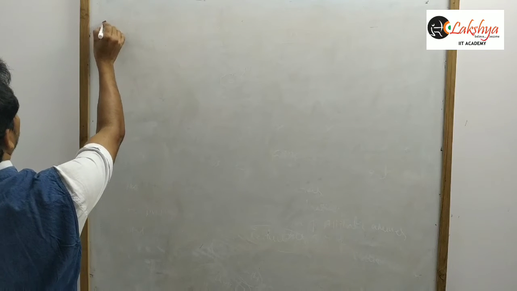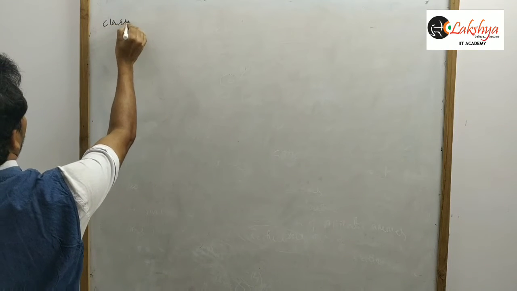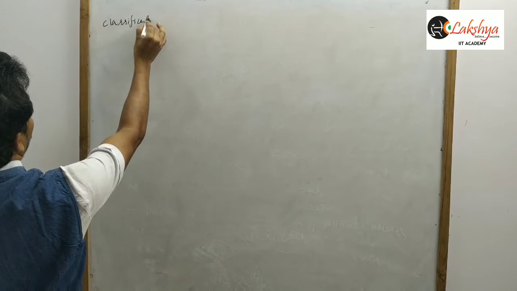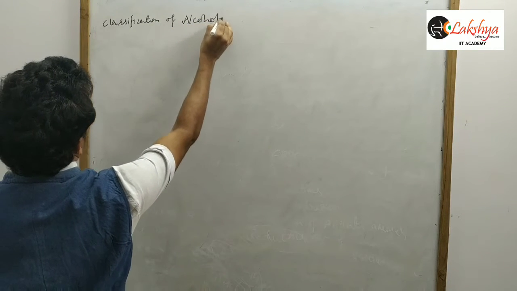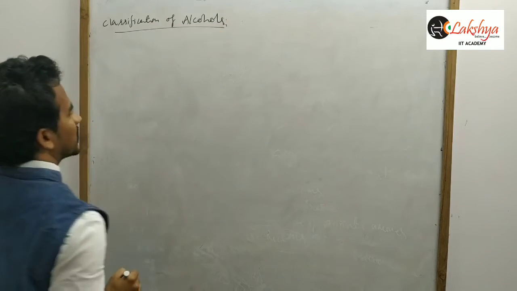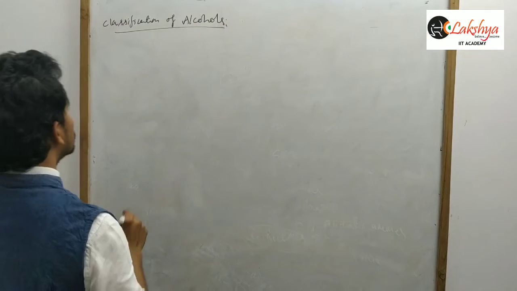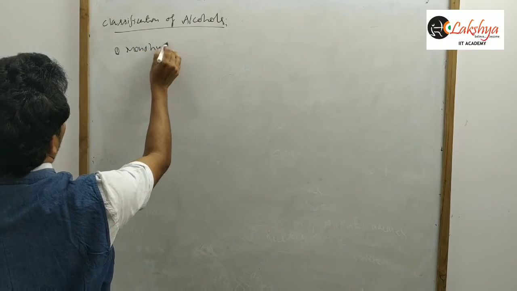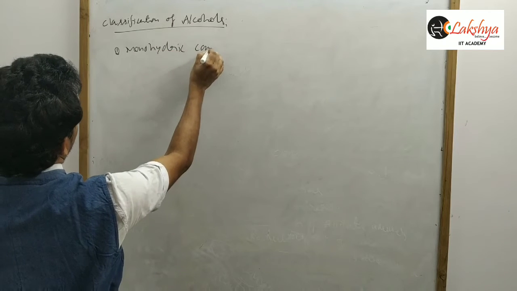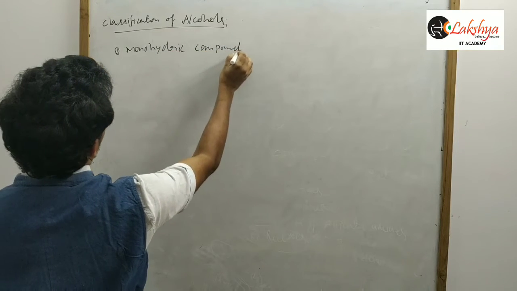First, classification of alcohols. The first one, monohydric compounds.